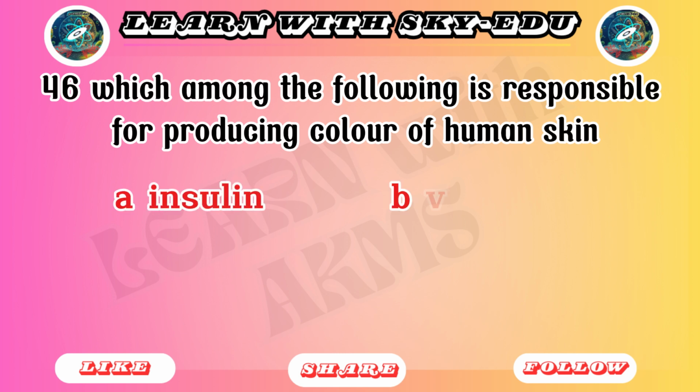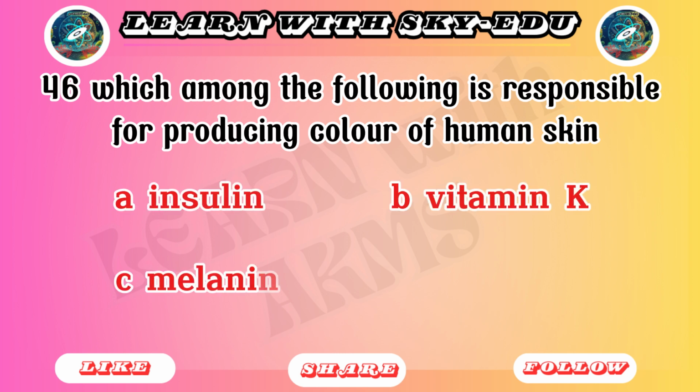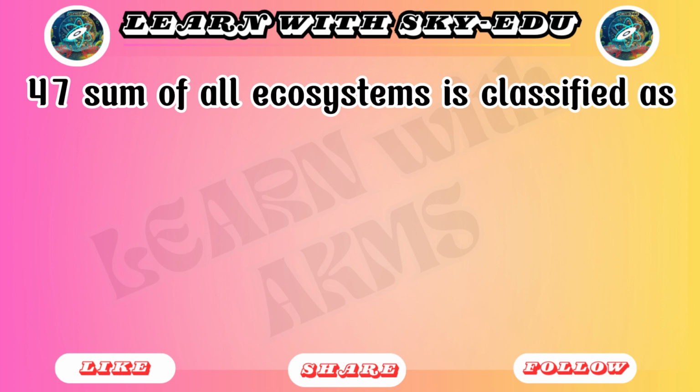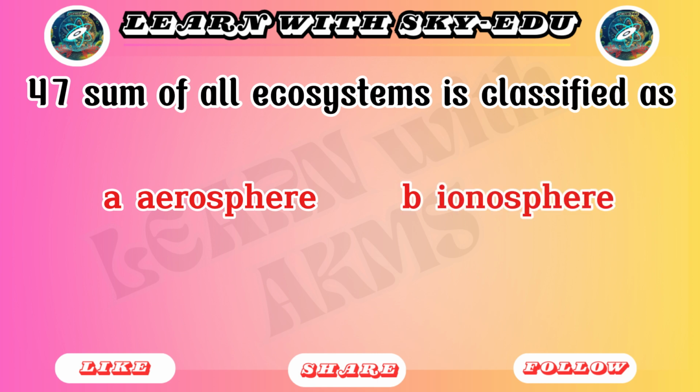46. Which among the following is responsible for producing color of human skin? A. Insulin. B. Vitamin K. C. Melanin. D. DNA. 47. Sum of all ecosystems is classified as: A. Aerosphere. B. Ionosphere. C. Biosphere. D. Ozonosphere.